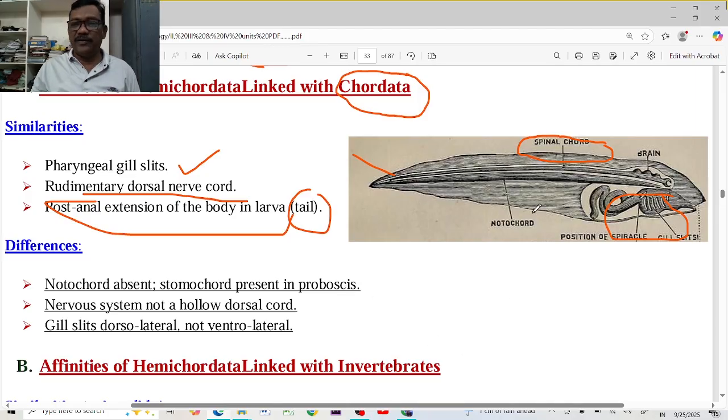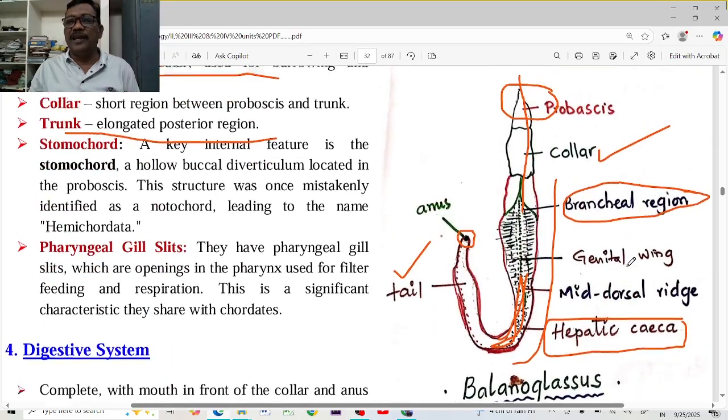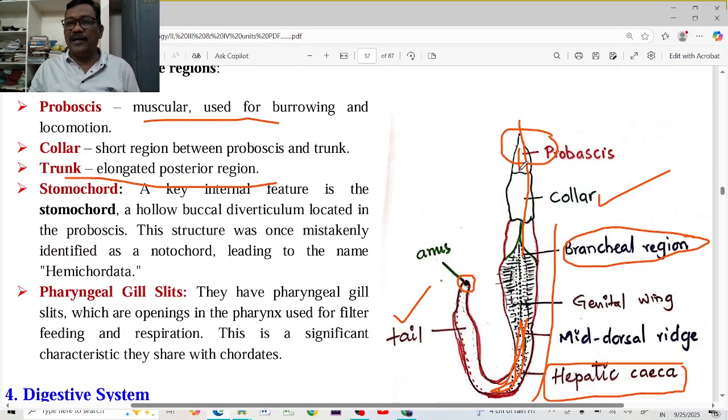But here the notochord is not present in them. At this region in the mouth, there is a stomochord present in them. Once upon a time, this was treated as the notochord. The presence of notochord is actually the chordate character.